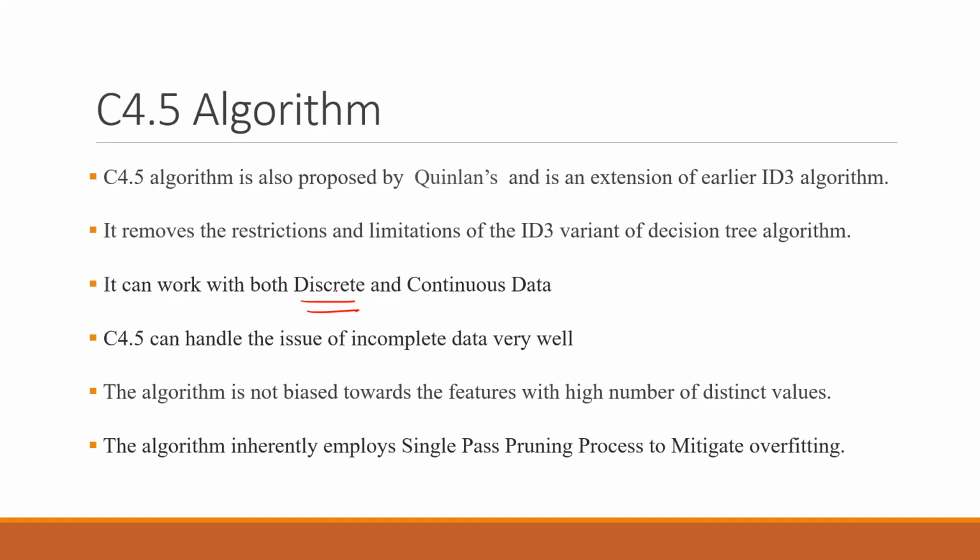If you remember, we could do classification, saying yes or no, whether the decision was to play golf or tennis or not. But we could not do prediction for continuous data in ID3. That has been overcome by the C 4.5 method. C 4.5 can do both discrete prediction as well as continuous data prediction, and it can also handle incomplete data. If there is any missing data, C 4.5 can handle that.